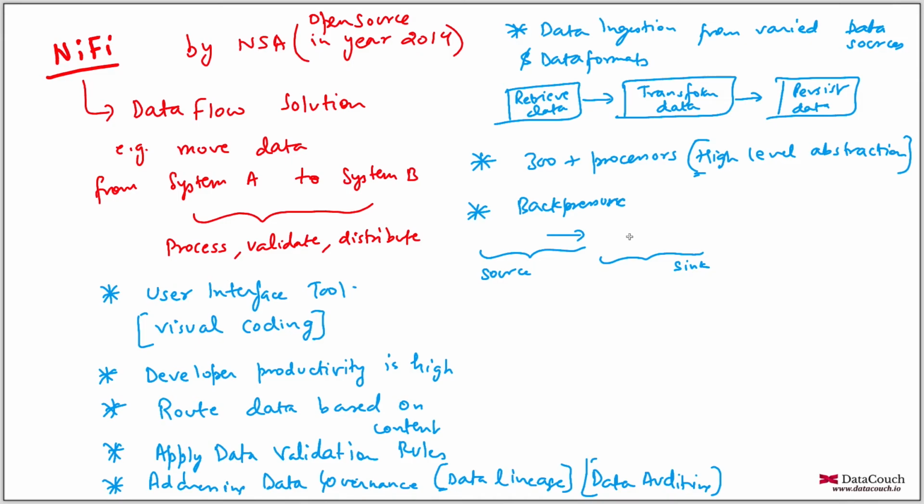So why not inform the source system that I don't need data so fast, so let's delay the acknowledgement. The source system will get to know that it will have to send the data but at a lower rate rather than a high rate. So that is back pressure. You are giving feedback to the source system that I don't need data so fast.